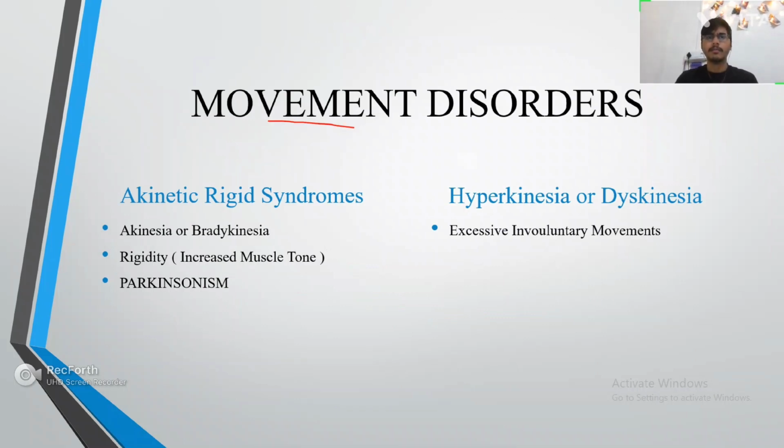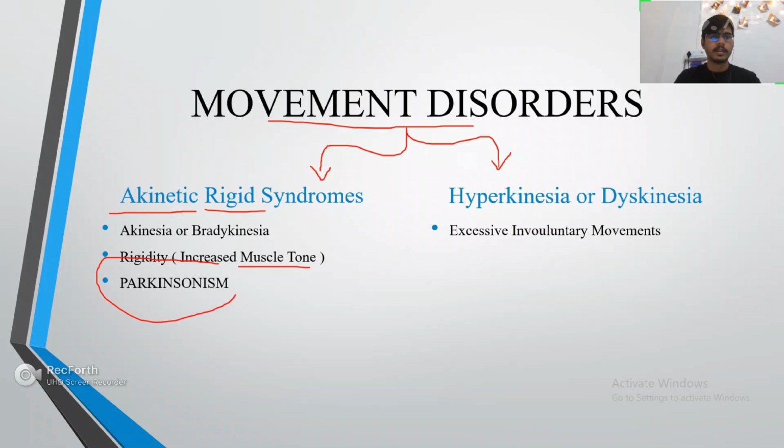This extrapyramidal disorder is also called a movement disorder, and it is broadly classified, according to the API book, into akinetic rigid syndrome and hyperkinesia or dyskinesia. When I say akinetic rigid syndrome, the name itself suggests that there will be akinesia, loss or slowness of movement, like bradykinesia, paucity of movement, and rigidity, where the tonicity of the muscle is increased. All these clinical features resemble Parkinsonism.